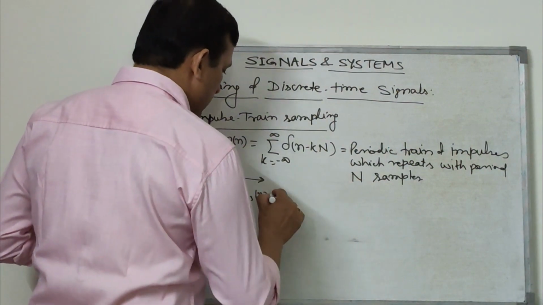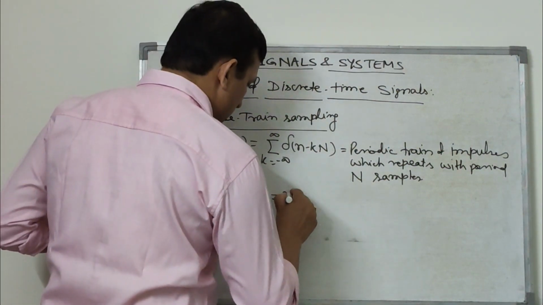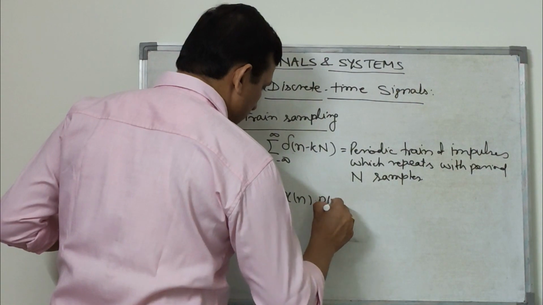So this xp[n] is nothing but x[n] multiplied with p[n].